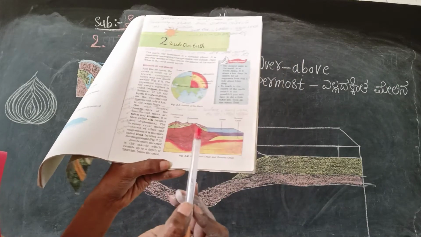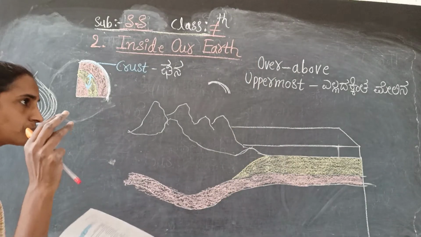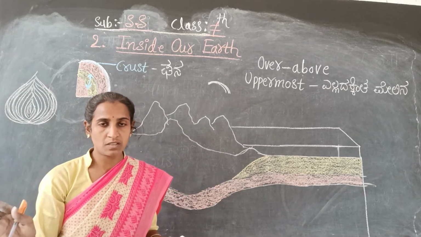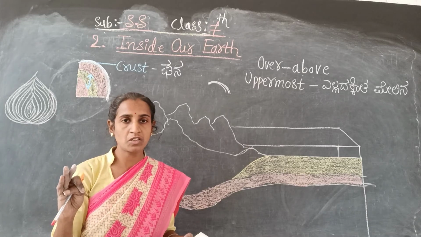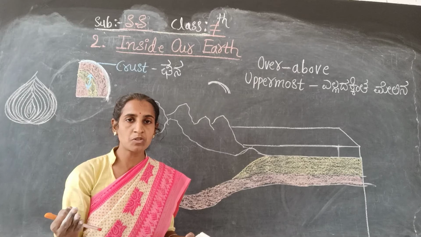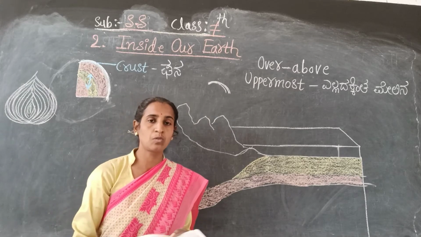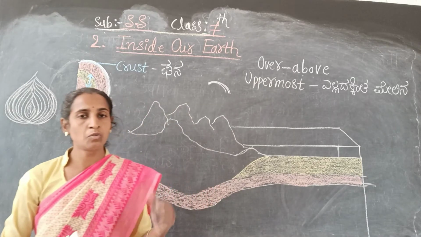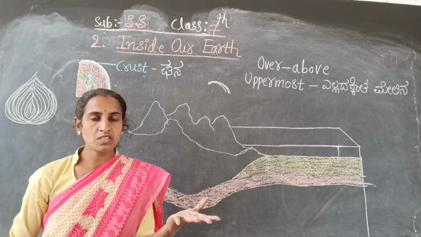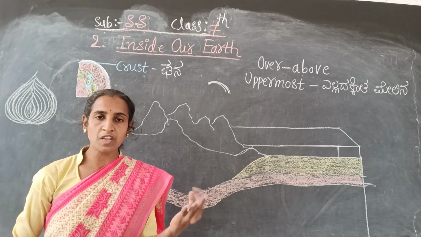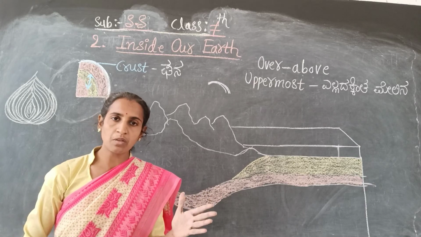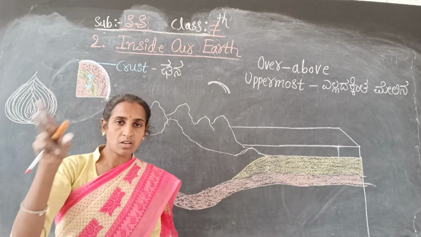Ocean means Mahasagara. In the world, you know very well, there are 5 oceans: Indian Ocean, Pacific Ocean, Southern Ocean, Atlantic Ocean and Arctic Ocean. You are already studying this in the lower classes. So 5 Mahasagaralu anta helabahudu.